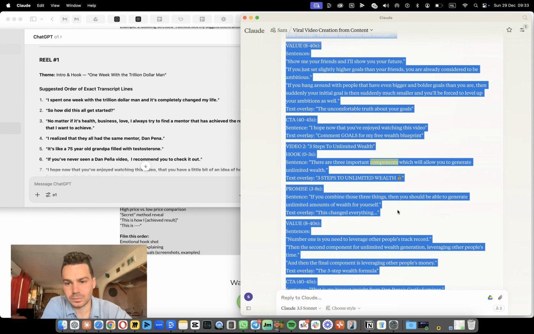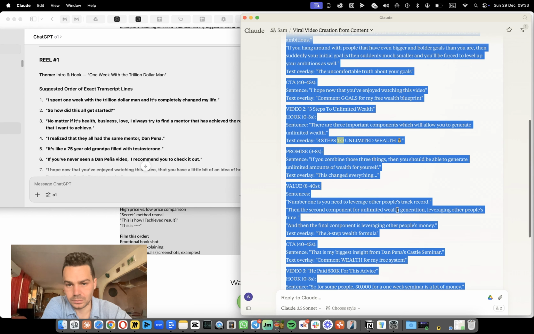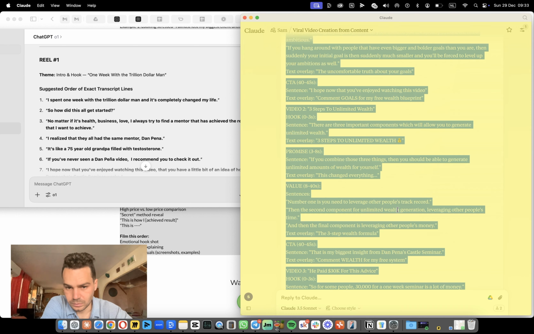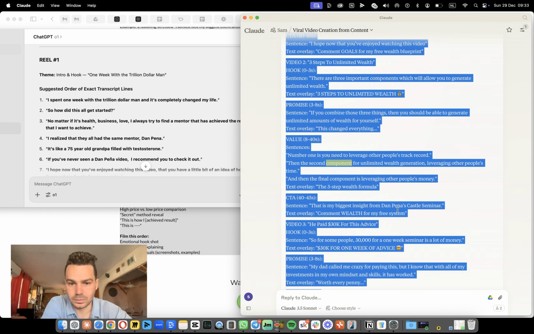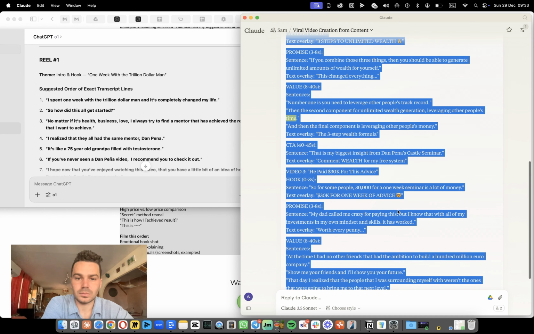There are 3 important components which will allow you to generate unlimited wealth. Text overlay: 3 steps to unlimited wealth, money bag. If you combine those 3 things, then you should be able to generate unlimited amounts of wealth for yourself. Text overlay: This changed everything. Number 1 is you need to leverage other people's track record. Then the second component for unlimited wealth generation, leveraging other people's time. And then the final component is leveraging other people's money. Text overlay: The 3-step formula.